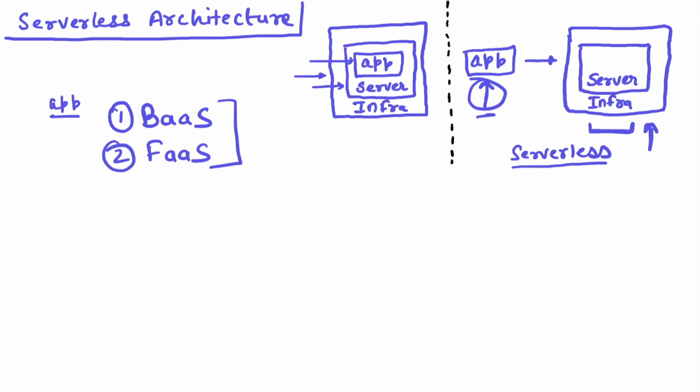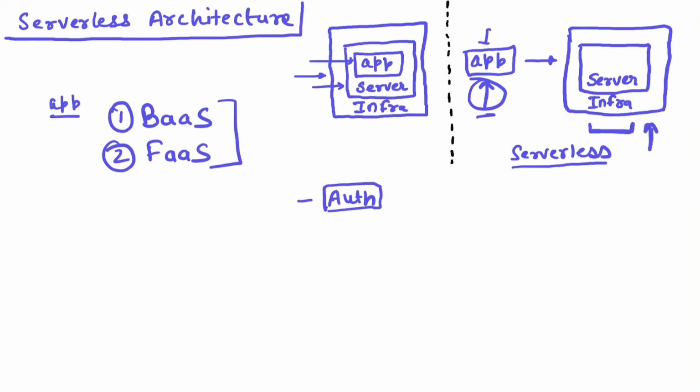Backend as a service means your app uses a service. Let's take an example. Let's say somebody has built an authentication or authorization service. In your application, you don't need to take care of authentication or authorization. You can just leverage these external services which are already available in the cloud environment or in your on-premise environment.